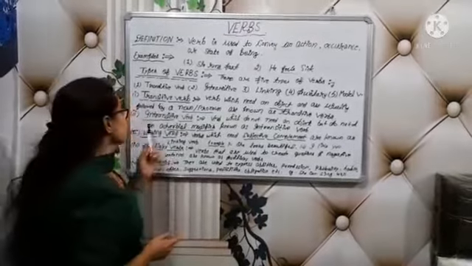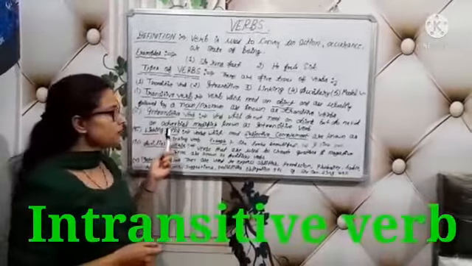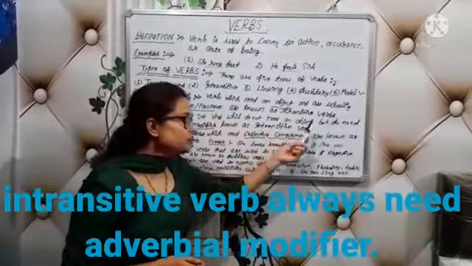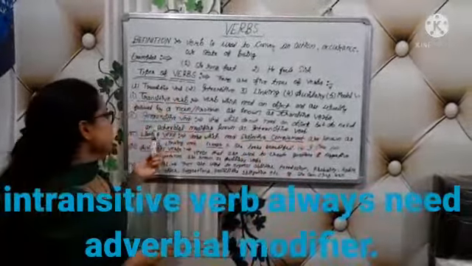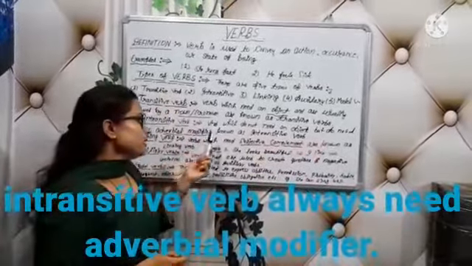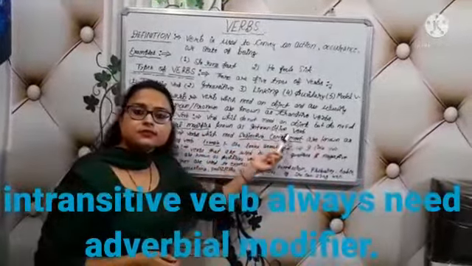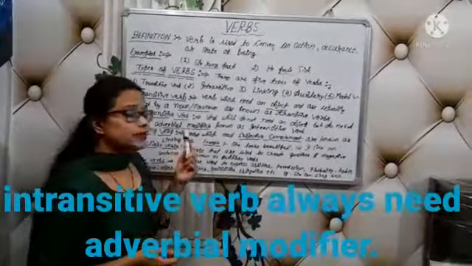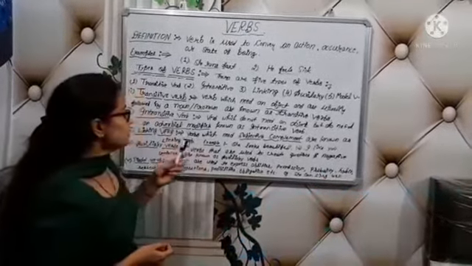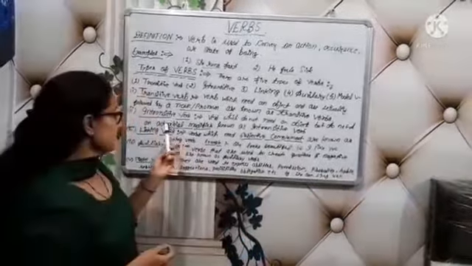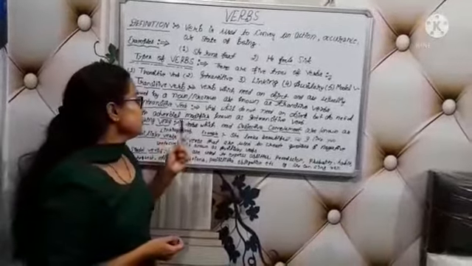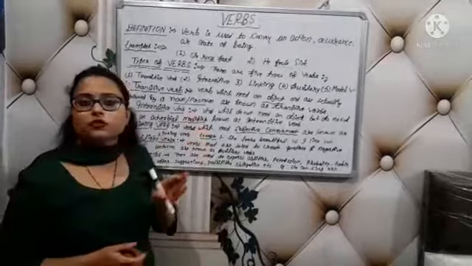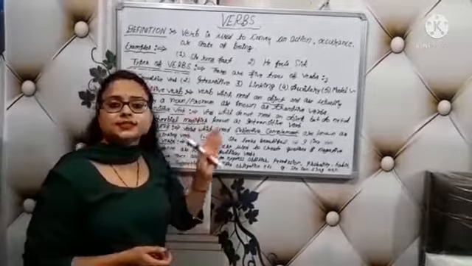Next is the intransitive verb. A verb which does not need an object but does need an adverbial modifier is known as an intransitive verb. What is an adverbial modifier? It is helpful for adding more detail to the sentence.